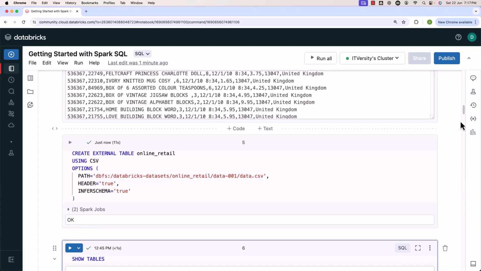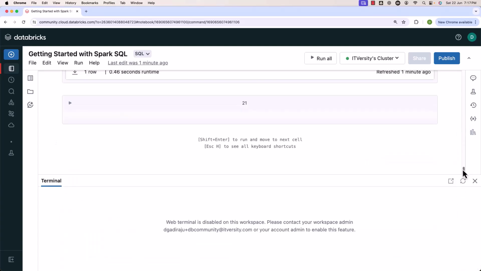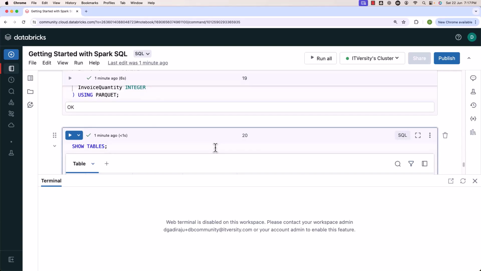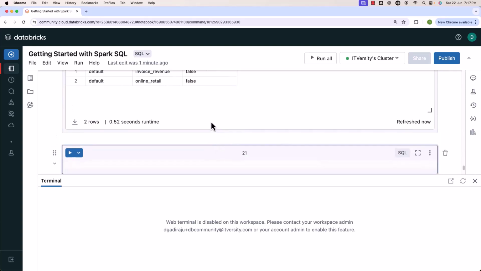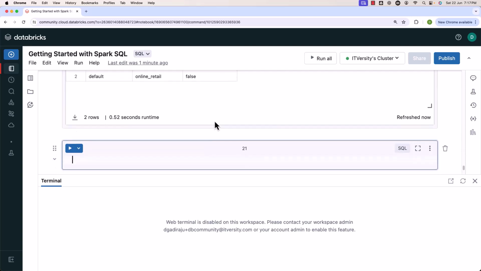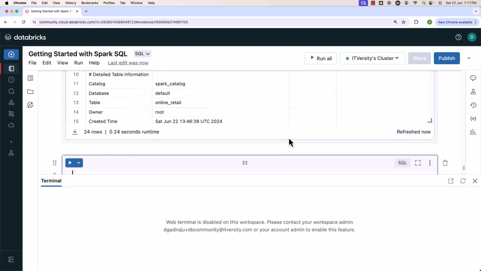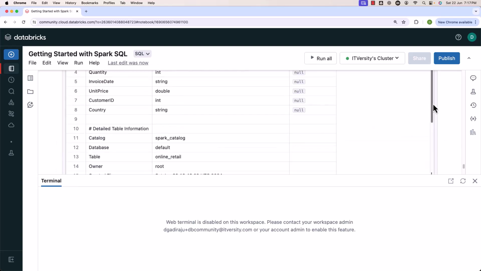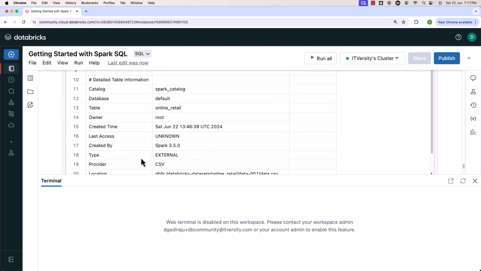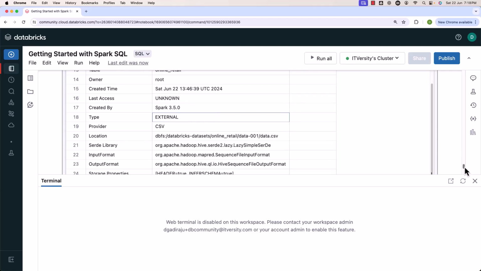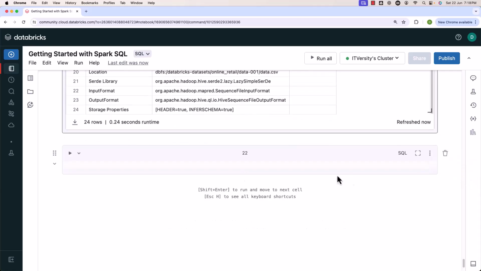Now let me scroll down completely. Then let me run the show tables command once again. This time we should be able to see two tables. One is online retail, the second one is invoice revenue. Now to see the characteristics of the table, you can use the describe formatted command. Let me say describe formatted, table name online retail. If you look at the outcome here, there is something called table type. You can see here the name is type, the value is external. It means this is an external table. However, when it comes to the other table, invoice revenue, the table type will be managed.